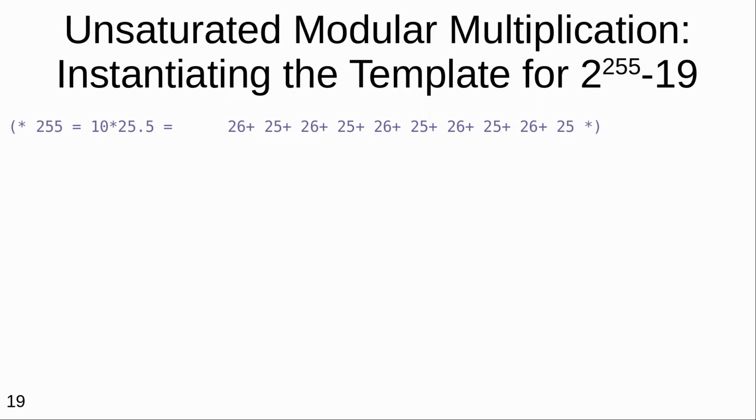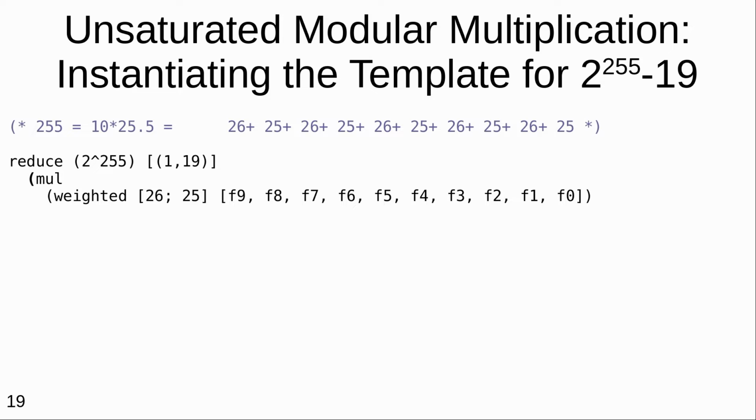Now, just to see what that case looks like in more detail, we would have 10 positions, these alternating parts of weights, 26 and 25, sounds like 25.5 bits per position, almost. And to generate that implementation, we specialize the template to the prime, given separately as the power of 2, that is s, 2 to the 255, and then the difference, which is c. In this case, it's a single position number with weight 1 and value 19.